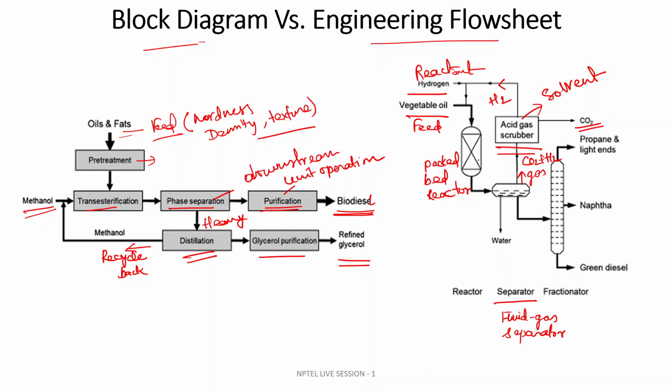Hydrogen is recycled back to the reactor, whereas the liquid hydrocarbon product from the separator goes to the distillation unit. You can see these are not only rectangular boxes. This is not a block diagram. You are using different chemical equipment symbols to describe the overall process.